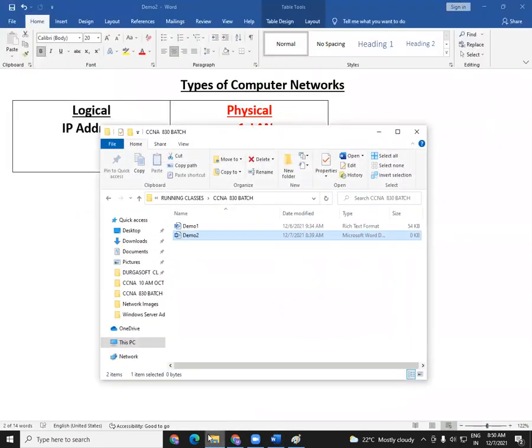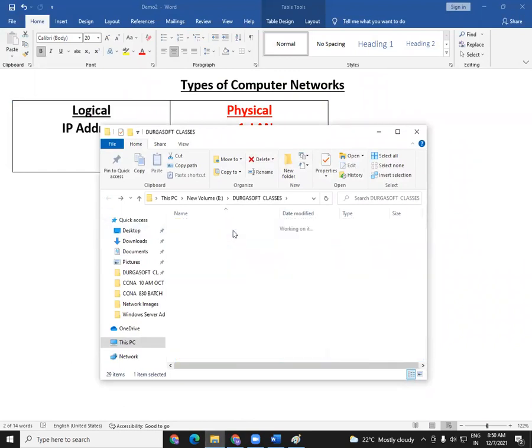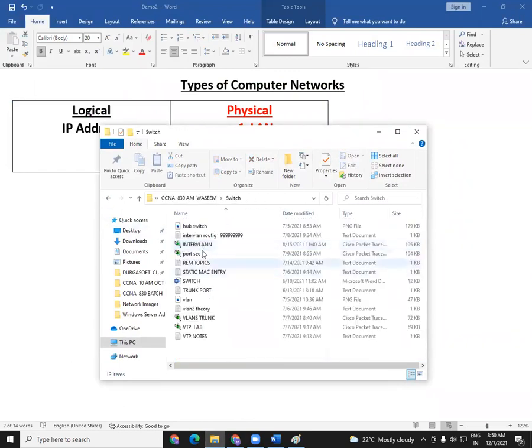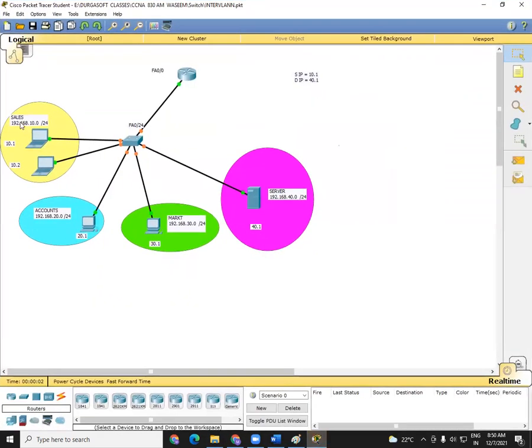What exactly do I mean? Let me just show you an example here, friends. Actually, when you go to companies or when you see a real setup, a real computer network, it will be something like this. Now see here, this is the sales department, this is the accounts department, this is the marketing department, this is the server department. If you see closely, technically you may not understand what I'm saying now about the numbers, but just try to understand one thing.